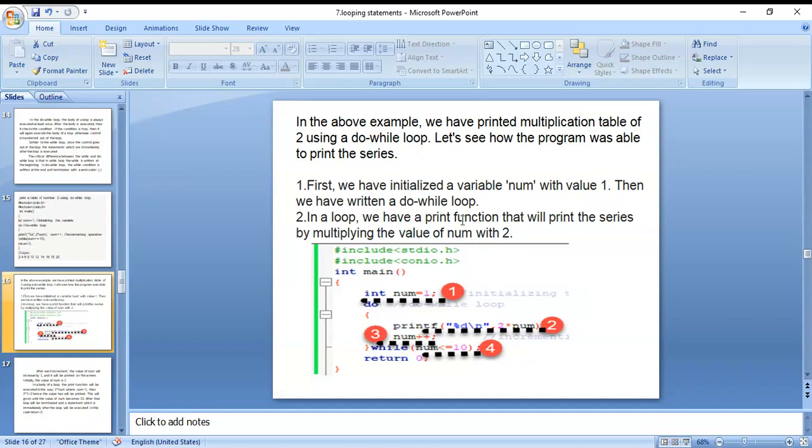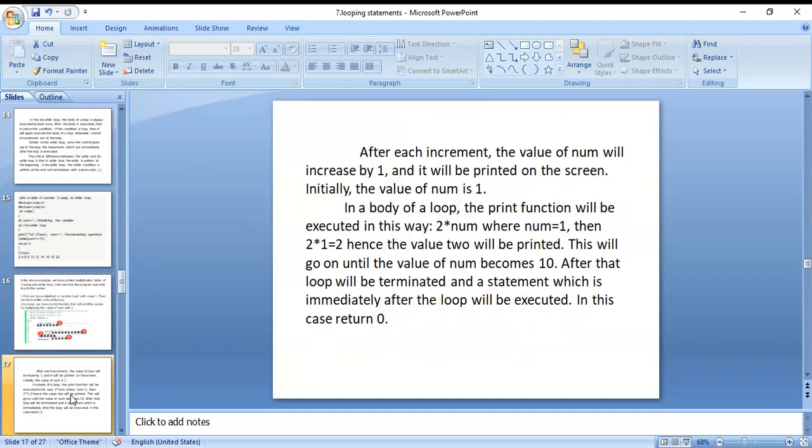Then we have written a do while loop. In the loop, we have a print function that will print the series by multiplying the value of number with 2. If you want the third table, you just multiply with 3. Whichever table you want, you multiply that number with the number, and then automatically you get that table. Next, after each iteration, the value of number will increase by 1 and it will be printed on the screen.